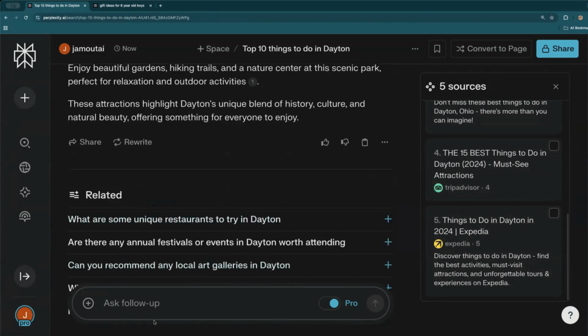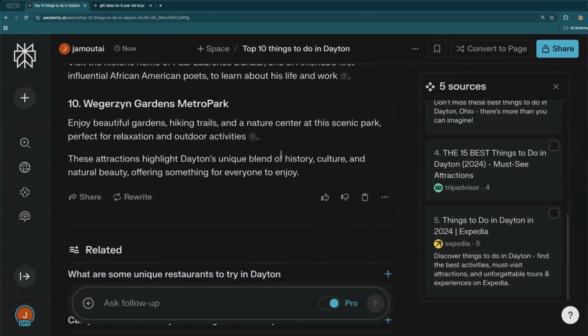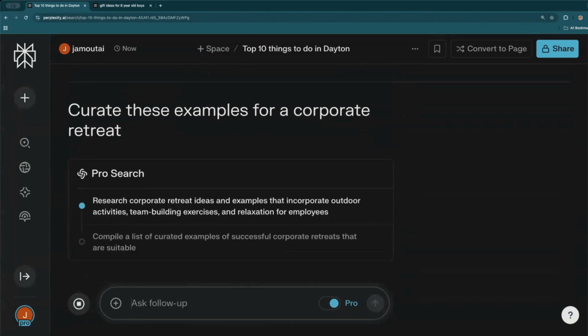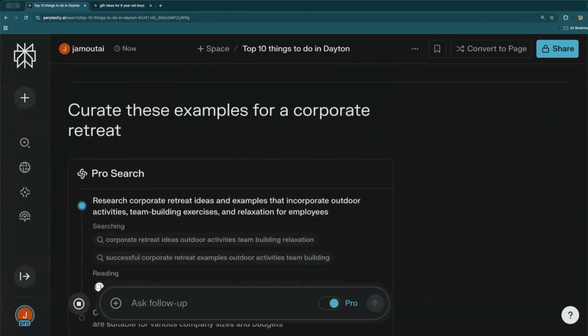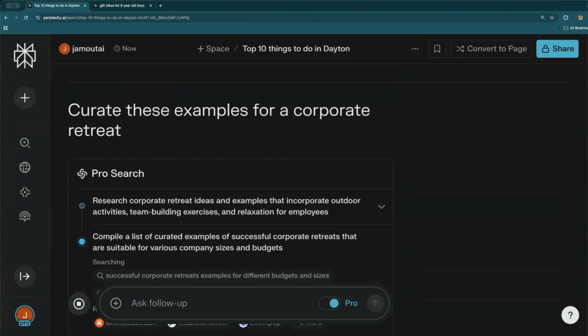I can then ask a follow-up and say, curate these examples for a corporate retreat. And so now it's going to give me top 10 things to do for corporate retreats in Dayton, Ohio.